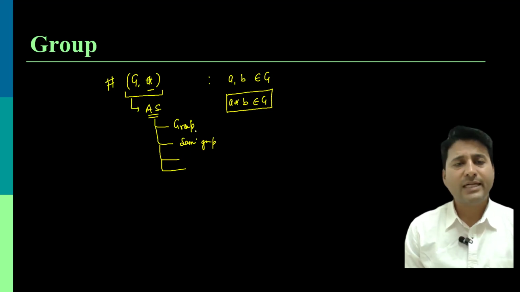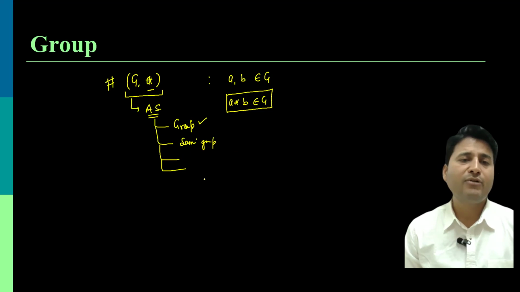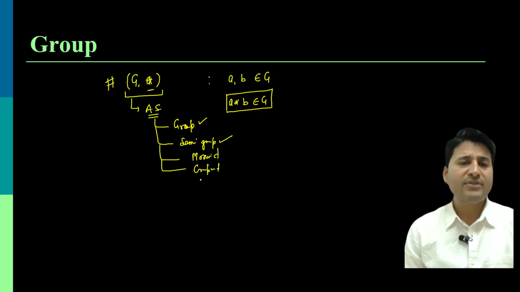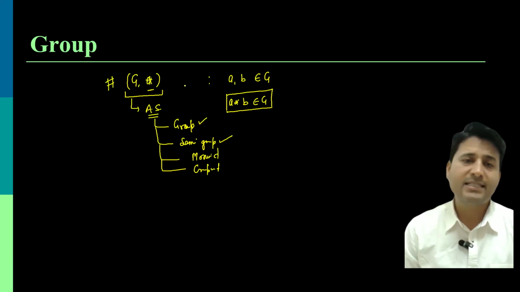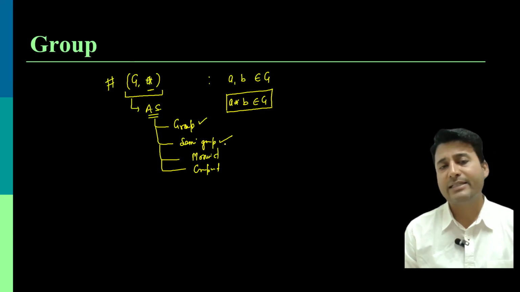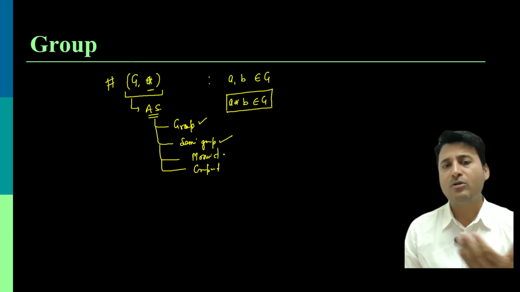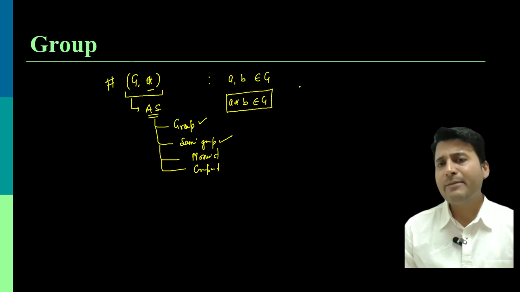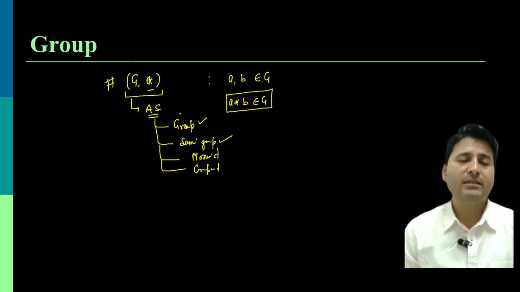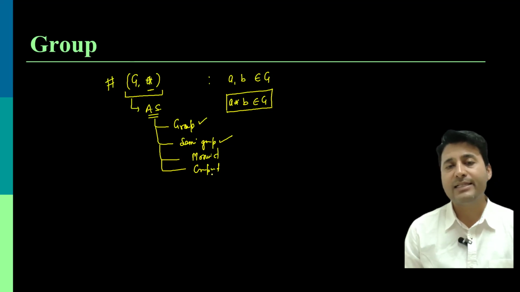Now, under what condition will we say this algebraic structure forms a group, a semigroup, a monoid, a groupoid? There are certain properties that we should know first before directly jumping to these algebraic structures.